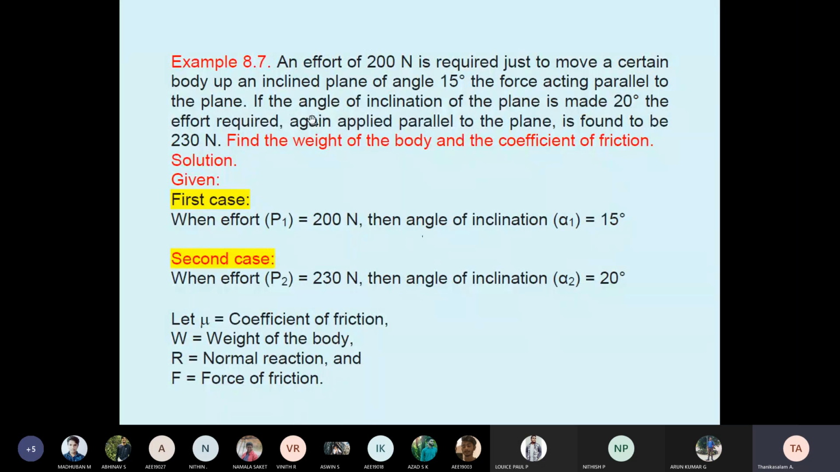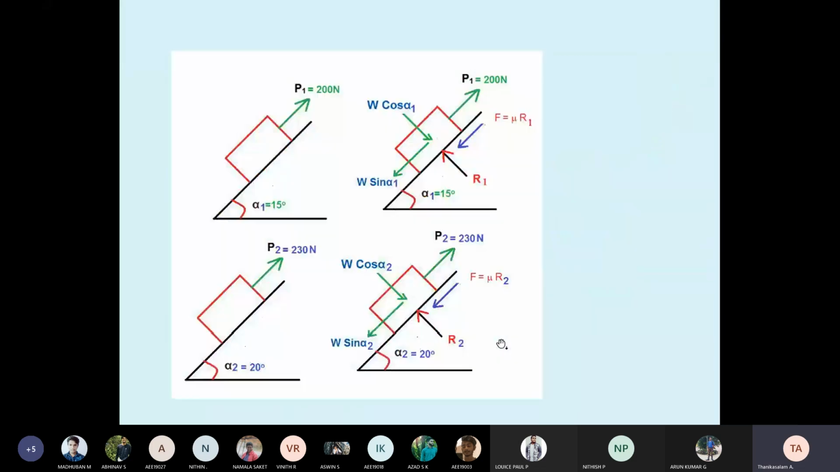Students, now the same body, but with an angle of inclination of 20 degrees, and the applied force parallel to the plane is 230 Newton. Find the weight of the body and the coefficient of friction. Draw the diagram and you can understand. This is the first case: the angle is 15 degrees, the parallel force is 200 Newton. Second case: alpha is 20 degrees, the force is 230. So case 1, case 2.